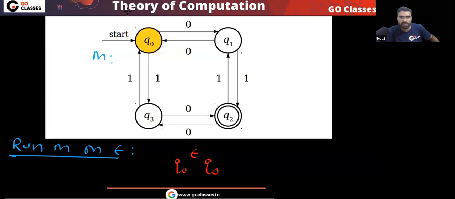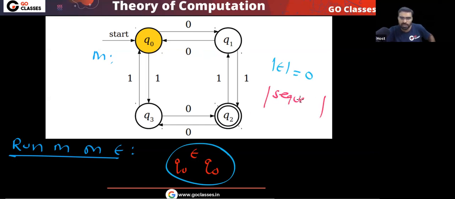See, the length of the empty string is 0, so what should be the length of the sequence? The length of the sequence should be 1. But if you think this is correct, then you are getting sequence length 2. This is absolutely wrong.